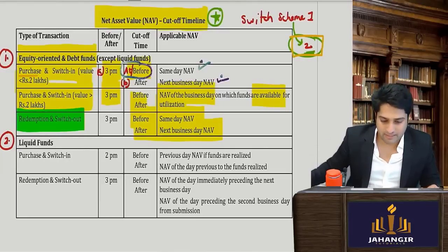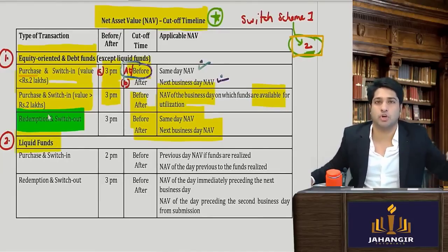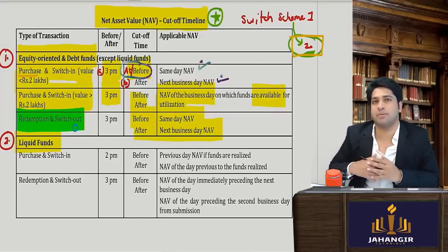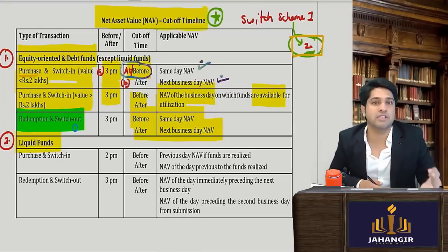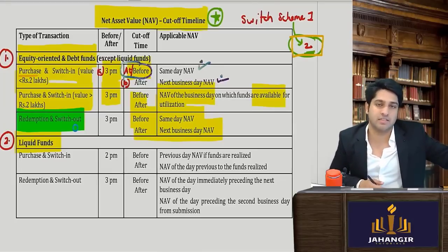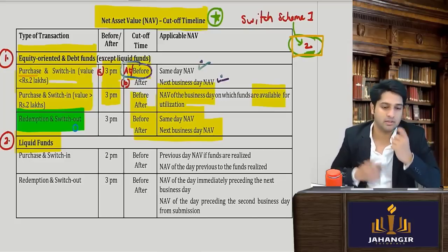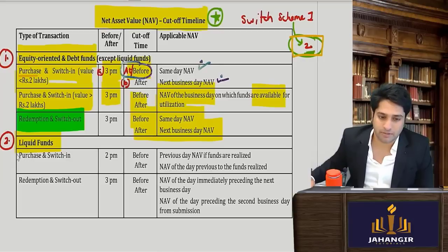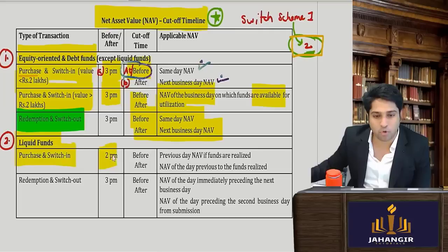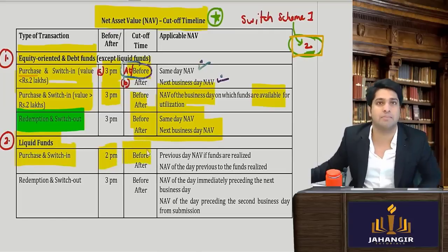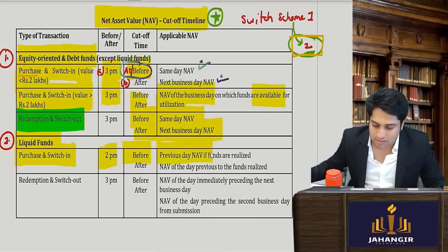Liquid funds are those funds which are kept for overnight or for a shorter duration. Companies which have to make a payment after 3 days bring the money into the account, but for those 3 days they are losing interest. So they put it in these overnight funds where they can easily redeem it after a day, 2 days, 3 days, etc. Here, if you're purchasing or switching into a liquid fund before 2 p.m., and the funds are also available before 2 p.m., then the historical NAV will apply.